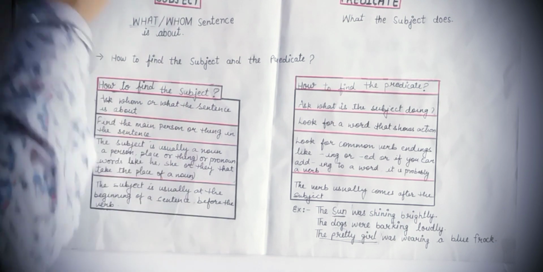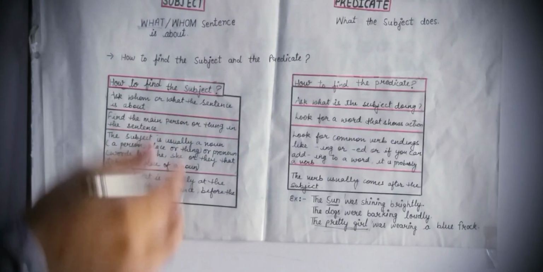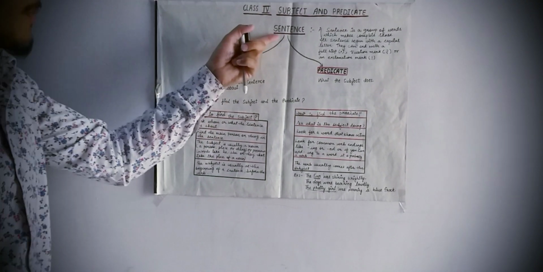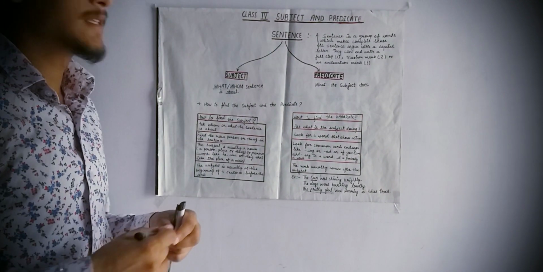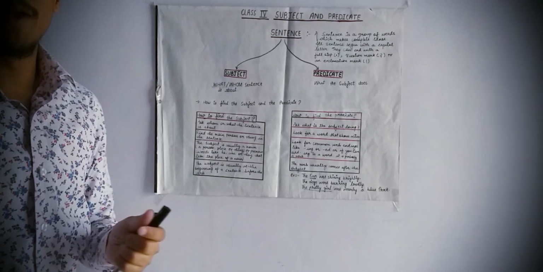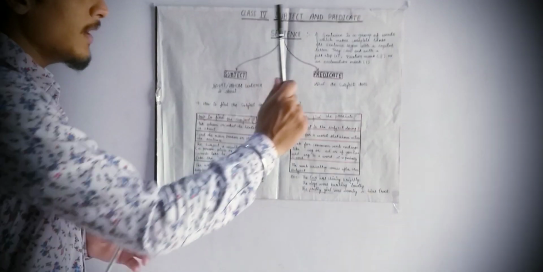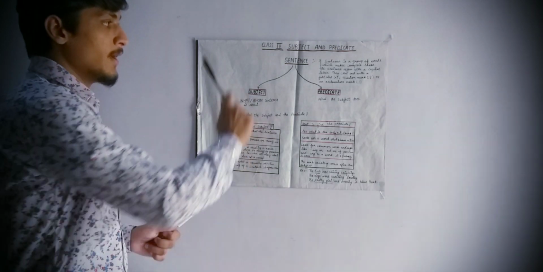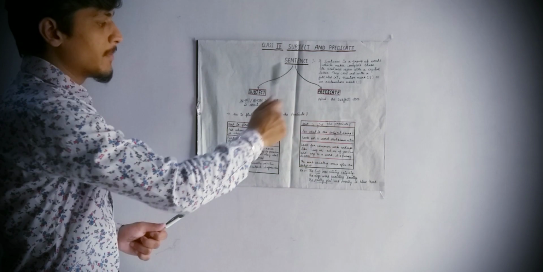Now let's just revise what we have studied in this class. The very first topic I have covered is sentence. A sentence is a group of words that makes a complete sense. Second, all sentences begin with a capital letter. And third, they end with a full stop, question mark or an exclamation mark. Okay, now let's move further to subject and predicate.